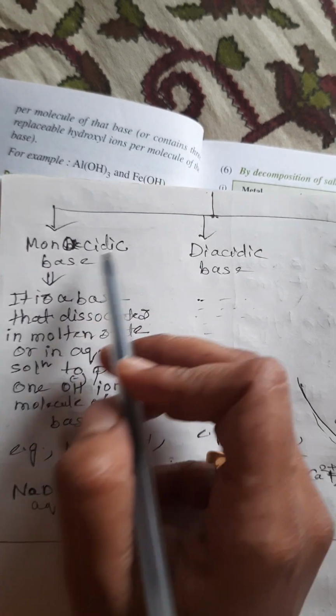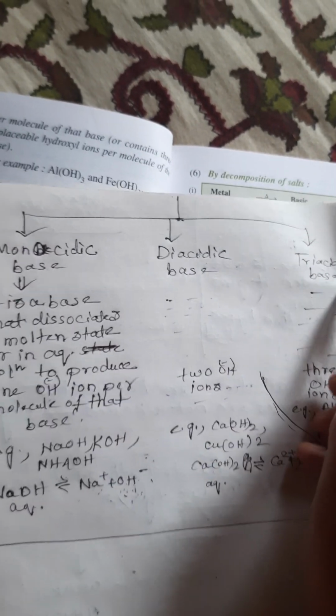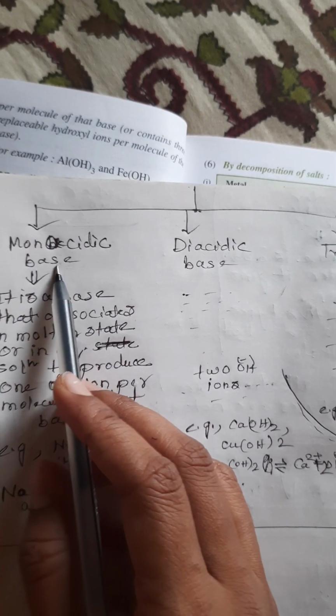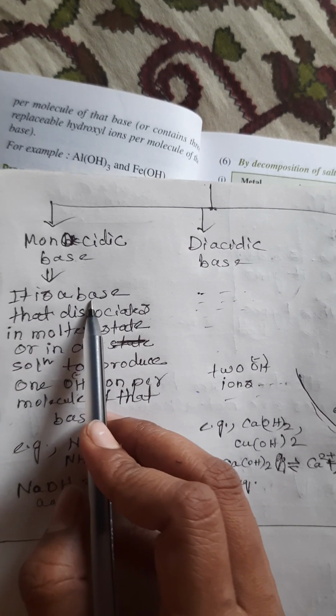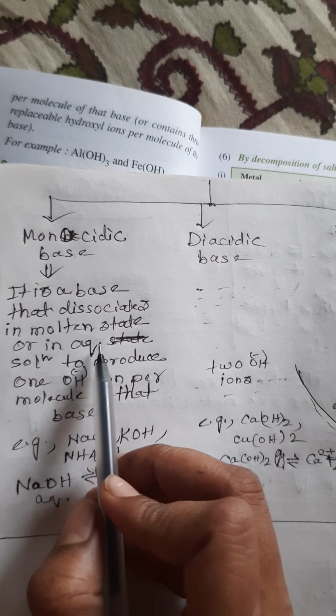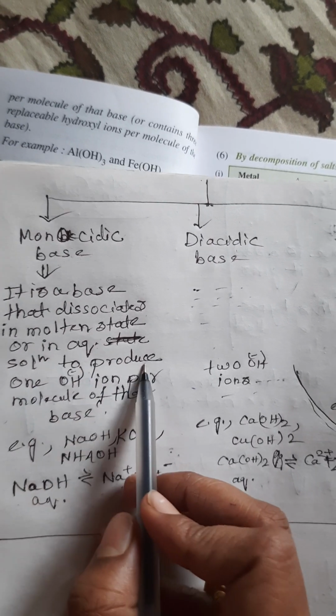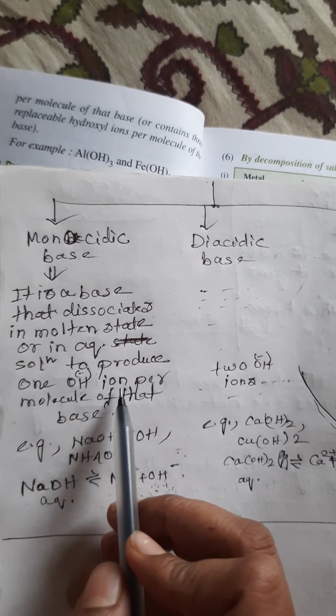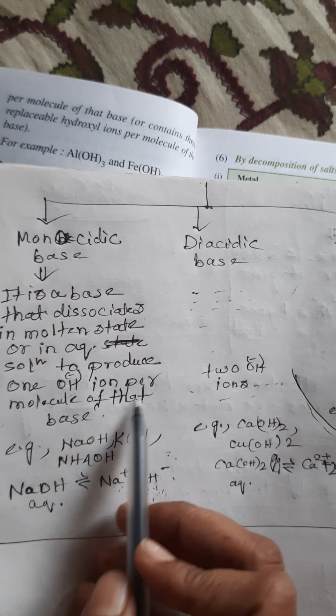What will be the definition of monoacidic base? It is a base that dissociates in molten state or in aqueous solution to produce only one OH minus ion per molecule of that base.